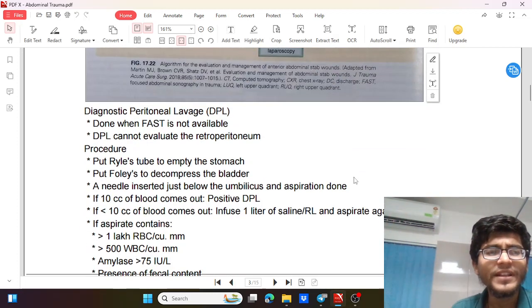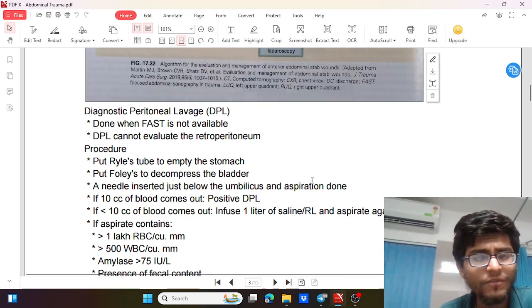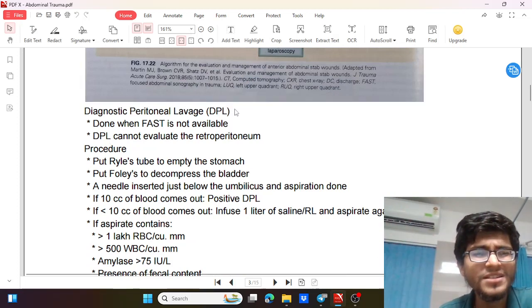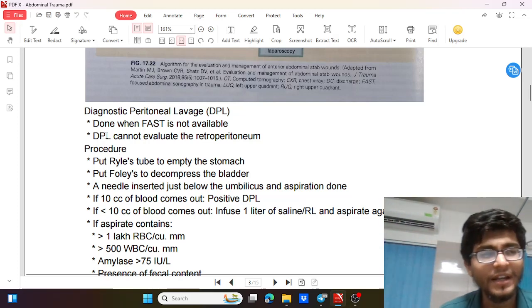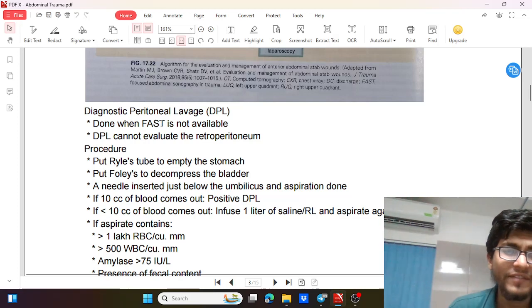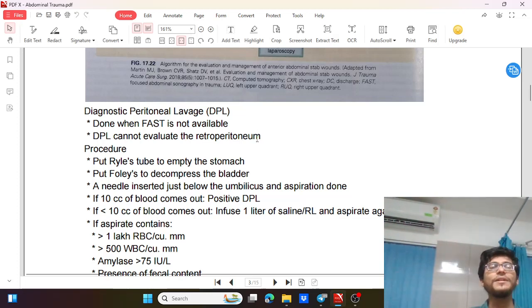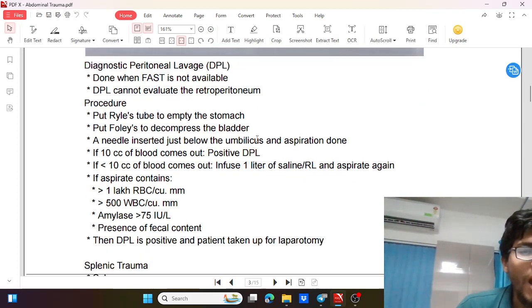Now, when FAST is not available, what can we do as an alternative? That is diagnostic peritoneal lavage, which is not very commonly done nowadays, but it is important so that we know it and can use it in case we need it in an emergency. It is done when FAST is not available, and similar to FAST, it cannot evaluate retroperitoneal injuries. So how do we do this?